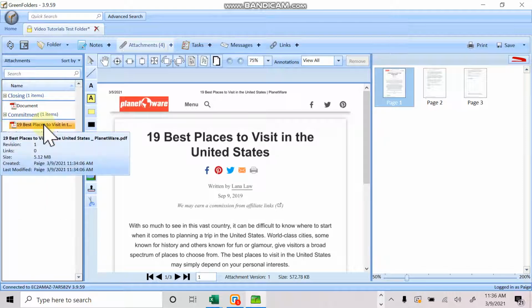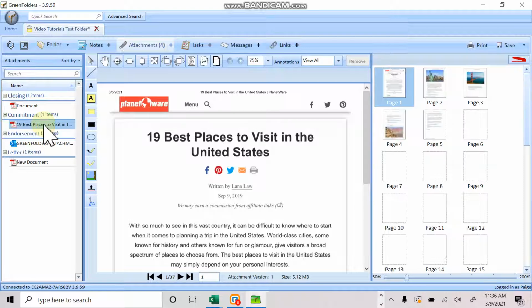So this is really helpful when you scan something in and maybe it added too many pages, or you just want to be able to create a new attachment out of that document that only contains certain pages. You can do that straight from GreenFolders.